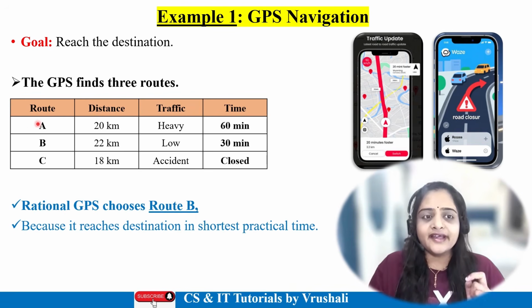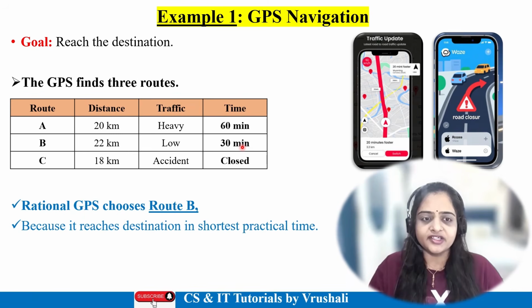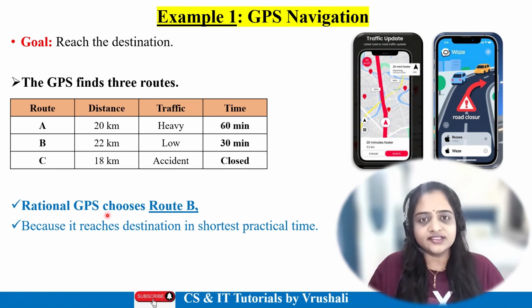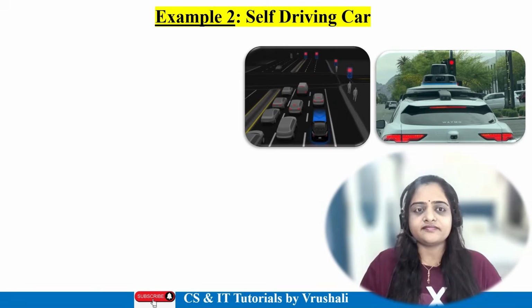So here, the rational agent selects the best possible path for the user. Here, rational GPS chooses route B because it requires 30 minutes, the minimum amount of time to reach the destination. So this is called a rational agent. They find the best solution according to experience for the user. So this process is called rationality.